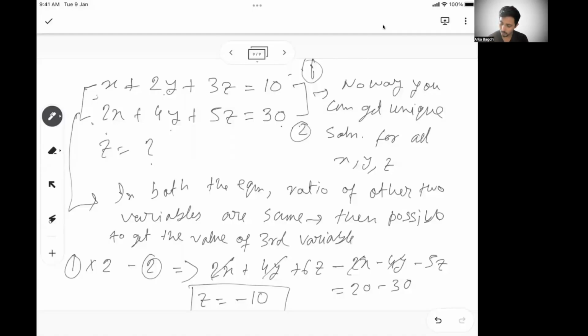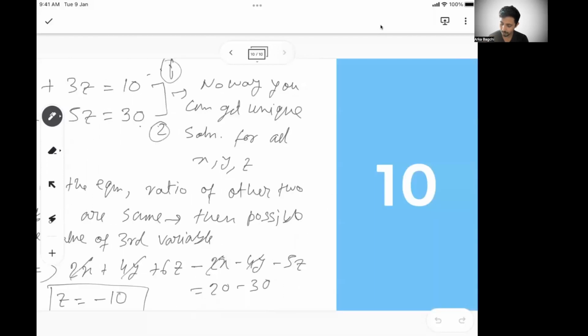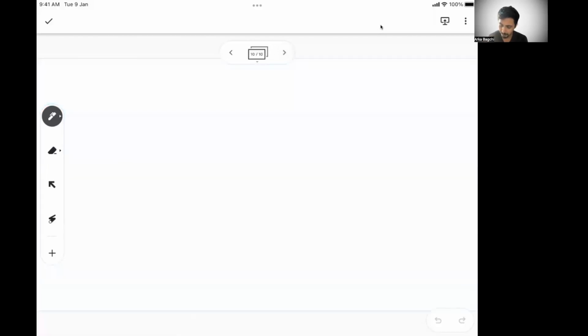Okay. Also, let's say there are certain other scenarios. So let's say Arka went to a store and bought 3 orange, 5 banana, 1 apple, for let's say 20 rupees.